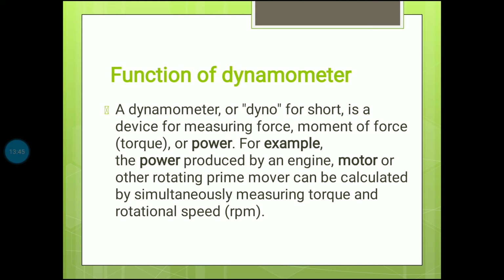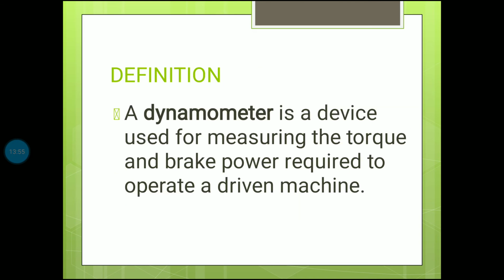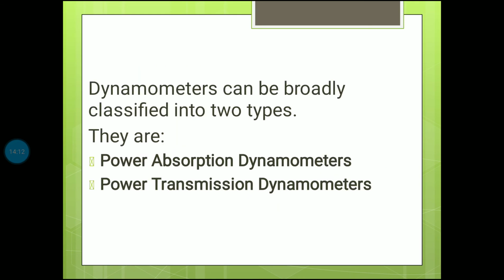For example, the power produced by an engine, motor, or other rotating prime mover can be calculated by simultaneously measuring torque and rotational speed. Definition: a dynamometer is a device used for measuring the torque and brake power required to operate the driven machine.